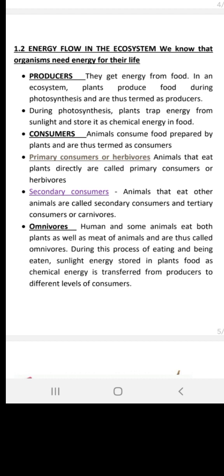Omnivores are those who eat both plants as well as meat of other animals. Just like we can say that we eat vegetables, we also eat other animals. Meat or mutton of other animals are the best example of them.